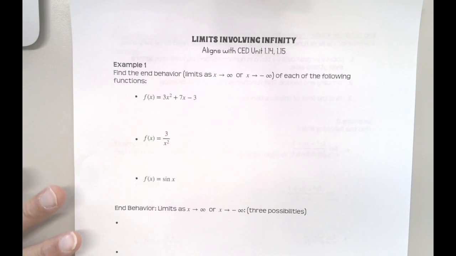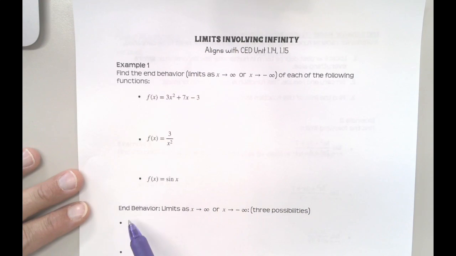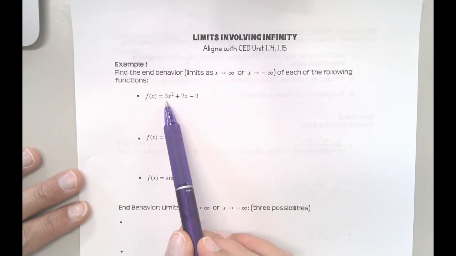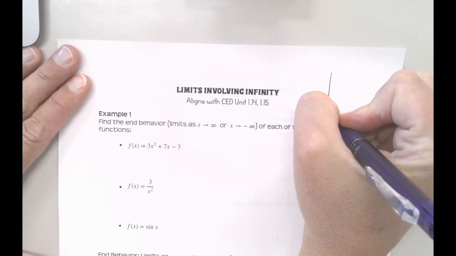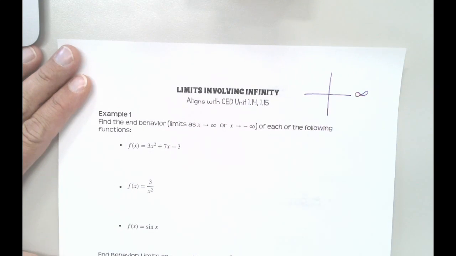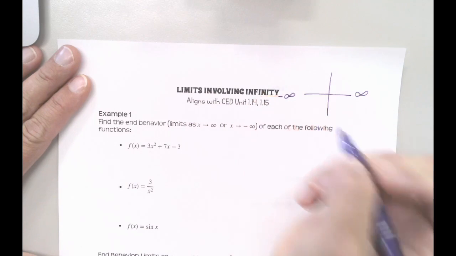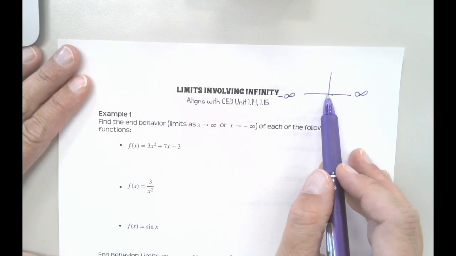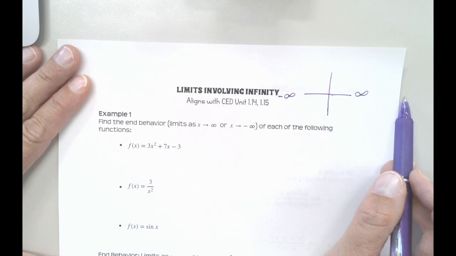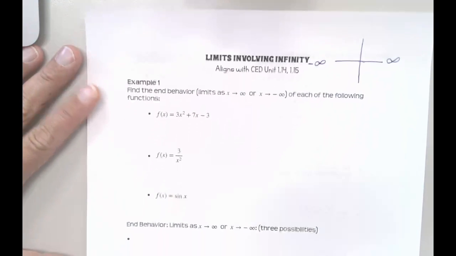Okay? And so we're going to start without putting a whole lot of formality on this or formulas or anything like that. We're just going to talk about the end behavior of these three functions. So starting with this first one, as x approaches infinity, and just to clarify, when I say x approaches infinity, along the x-axis, infinity would be to the right. Okay, that's a terrible looking infinity, but negative infinity would be to the left. So when I say as we're approaching infinity, I'm asking, what is the right side of your graph doing over time? And then negative infinity is what is the left side of your graph doing over time.